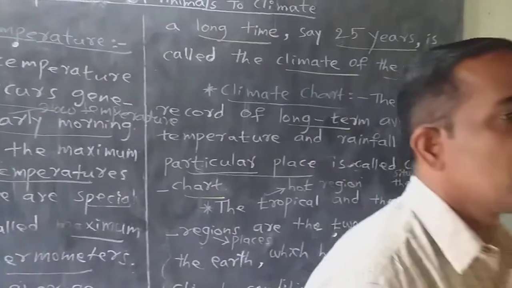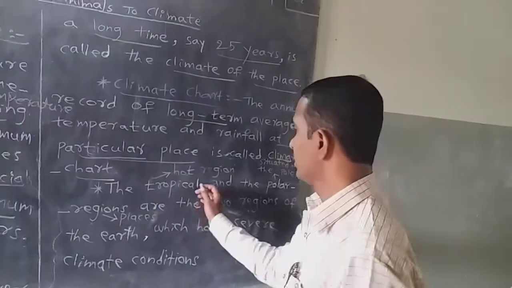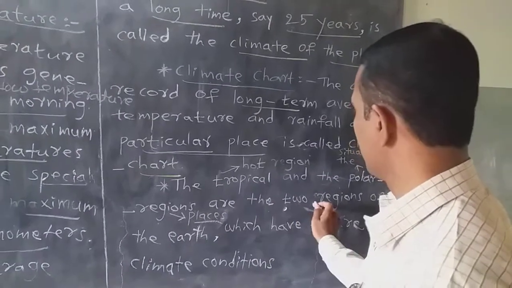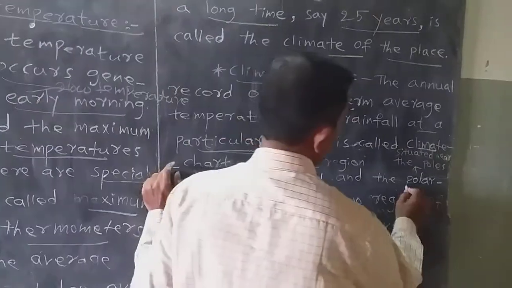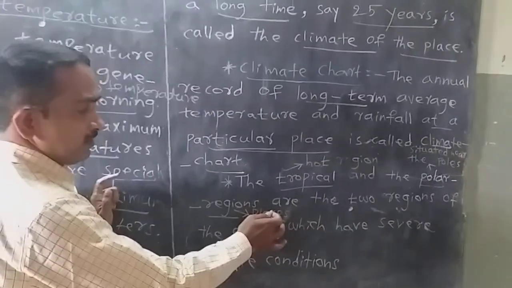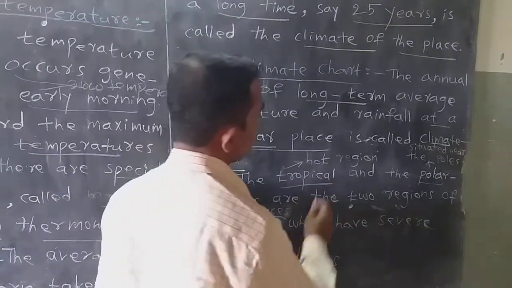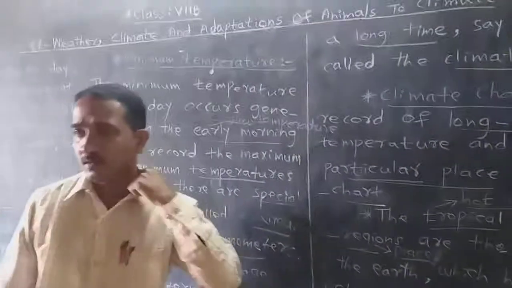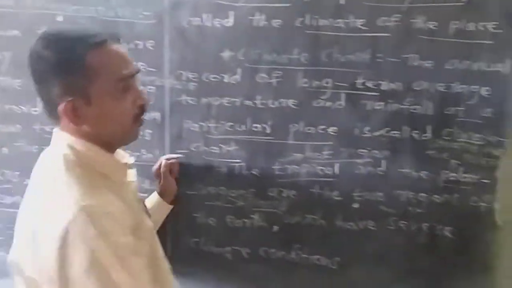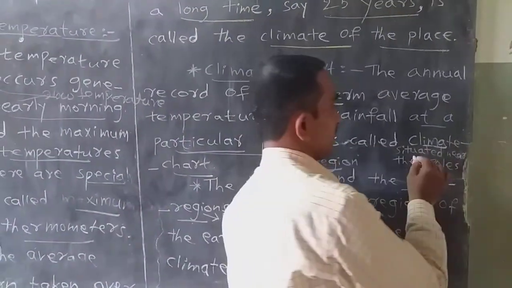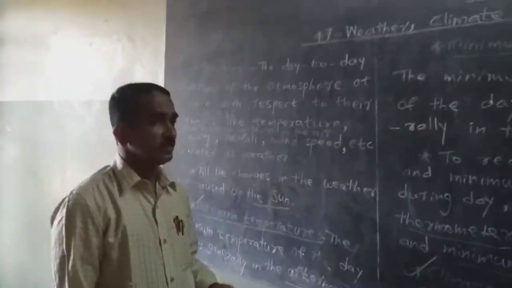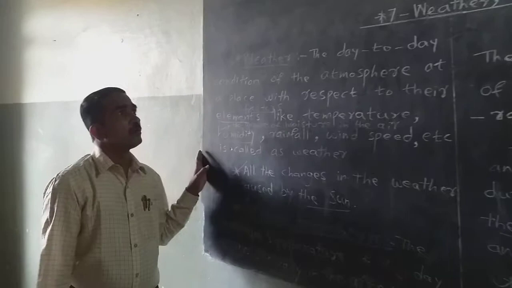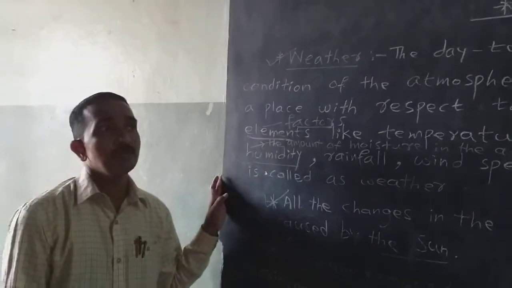There are two regions. Regions means places on the earth. First one is called tropical region. Second one is called polar region. Region means place. Tropical means hot region that is around the equator. Second one, polar region, is situated near the poles. Two poles are north and south. This is the general explanation about the weather, climate and adaptations of animals to climate.